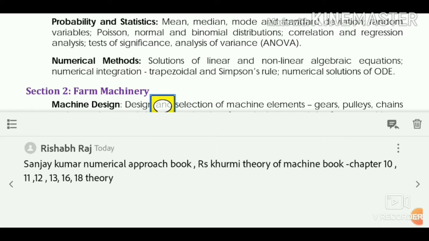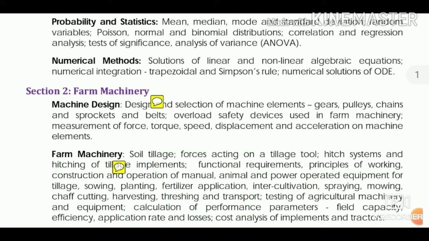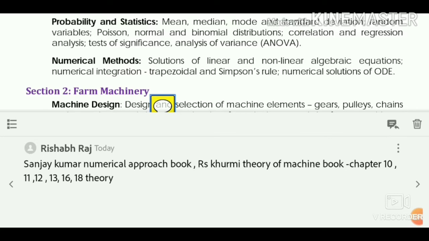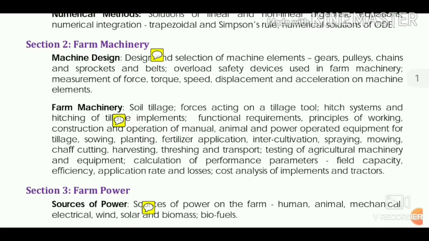And remember friends, in these chapters you have to study only the theory. You don't have to solve the many lengthy problems given in this book, as those are for mechanical engineering students. So follow only the theory of that book. You can complete the theory of this topic from Sanjay Kumar numerical approach and R.S. Khurmi's theory of machines book.